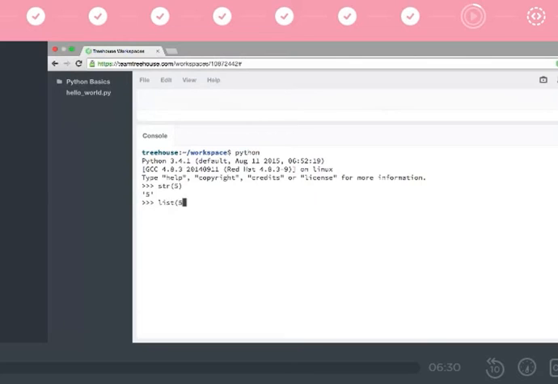Let's try it. We do list(5), and we get a type error that int object is not iterable. And that's right. An int only has one thing in it. It's not a collection of things, so it's not iterable. We can't loop through an int. We'll talk more about loops in a little while. Just know that iterable means can be looped through. Okay, so ints aren't iterable.